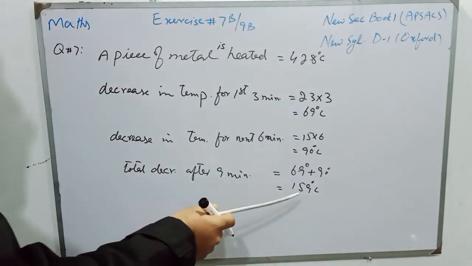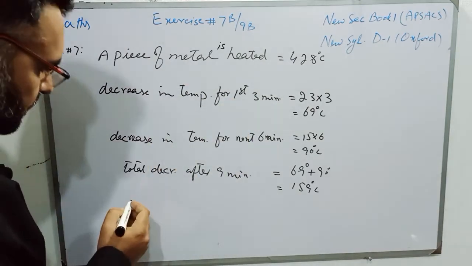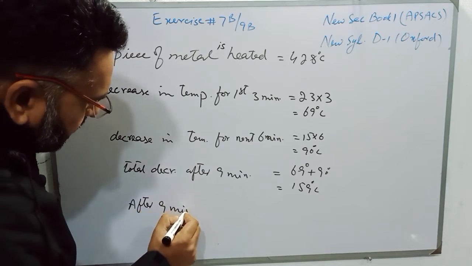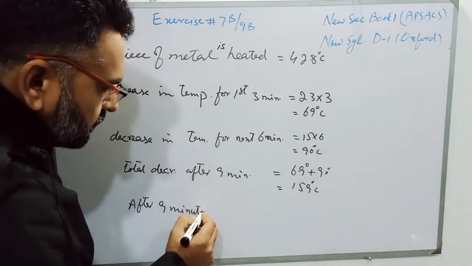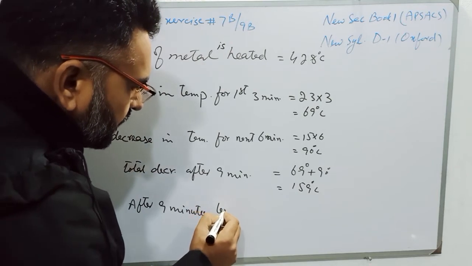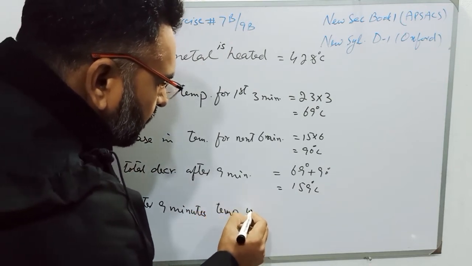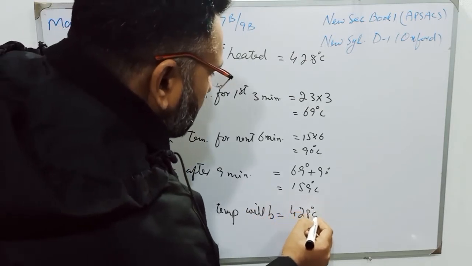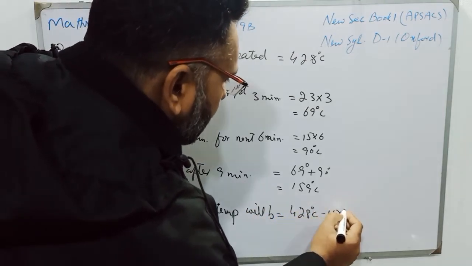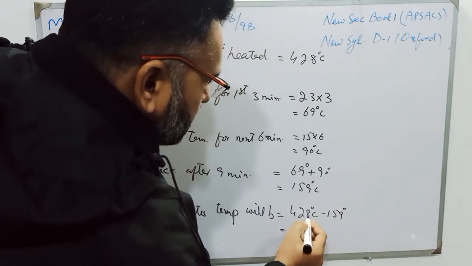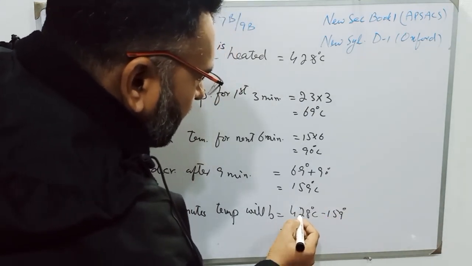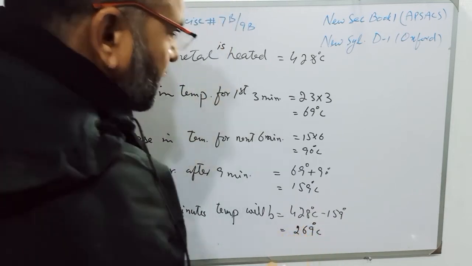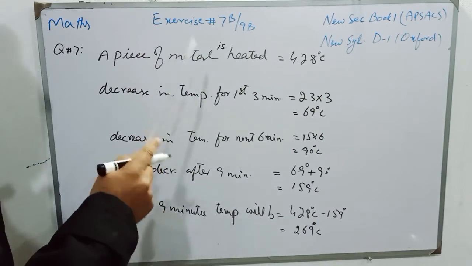So students, after 9 minutes the temperature will be 428 degrees centigrade minus 159 degrees centigrade. So students, 18 minus 9 means 9, 11 minus 5 means 6, so 269 degrees centigrade will be the temperature after 9 minutes.